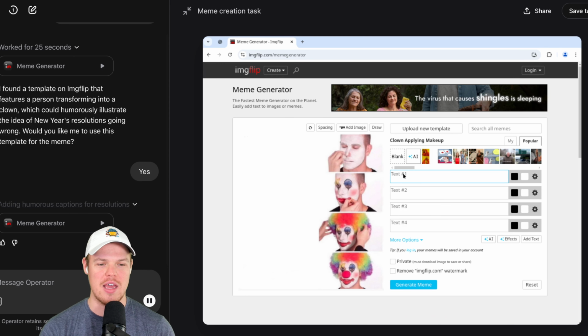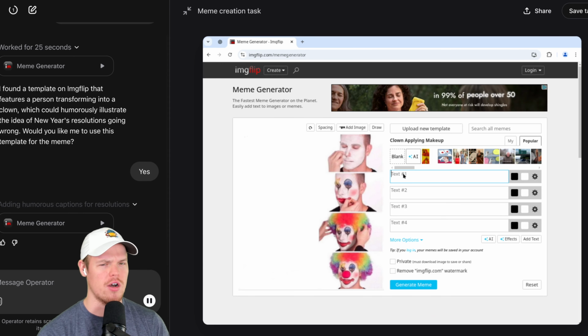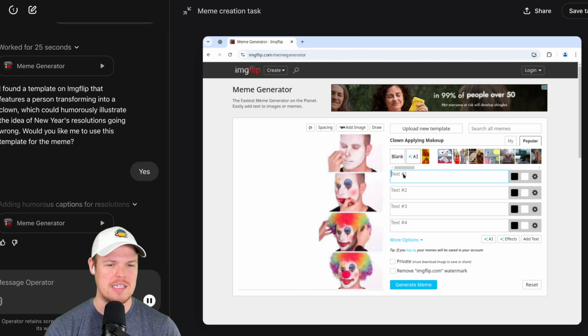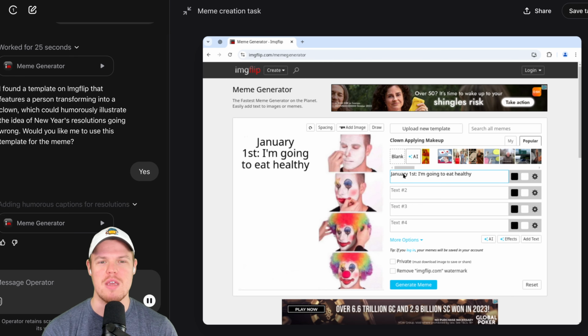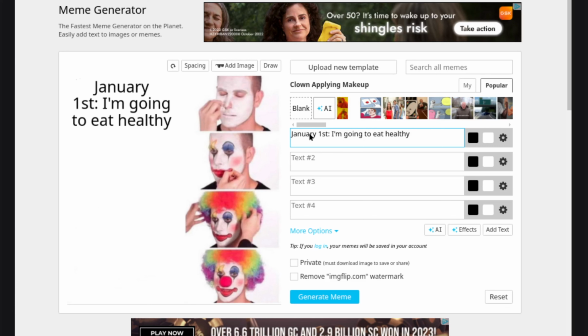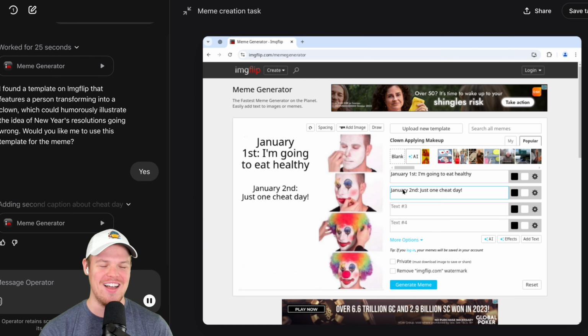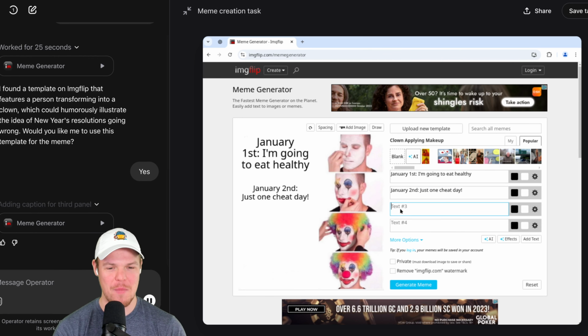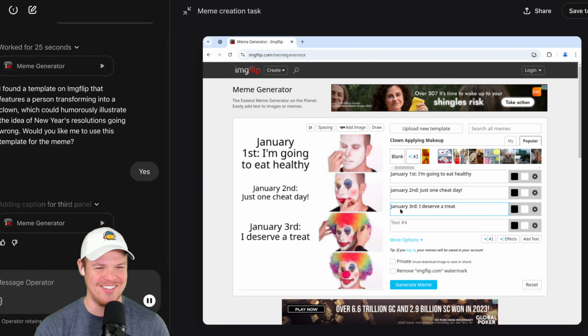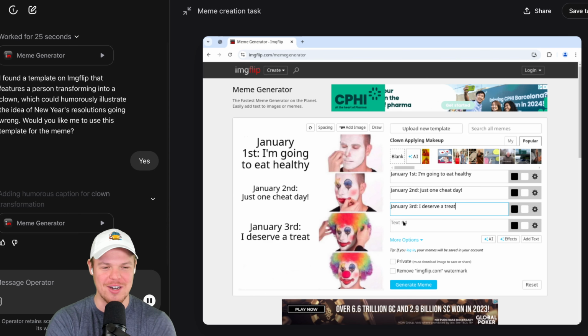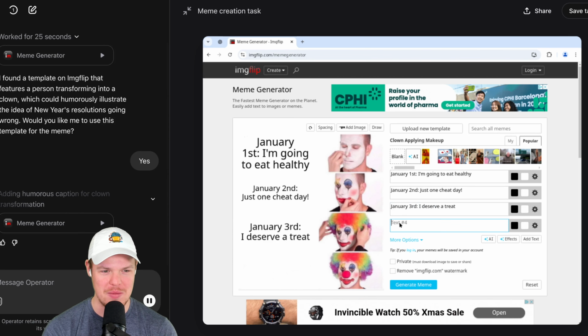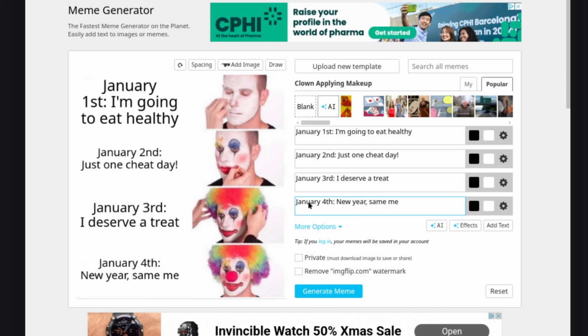It's like one thing like, oh yeah, it does my groceries with Instacart. Oh yeah, that's cool. It's another thing seeing AI just create a meme. January 1st, I'm going to eat healthy. Oh, this is actually kind of cool. Just one cheat day. Okay. I deserve a treat. It's actually funny how contextually it understands how to structure the meme. New Year, same me. Okay, solid.